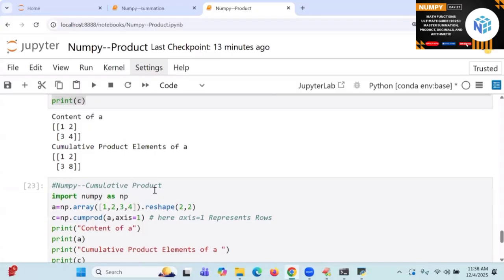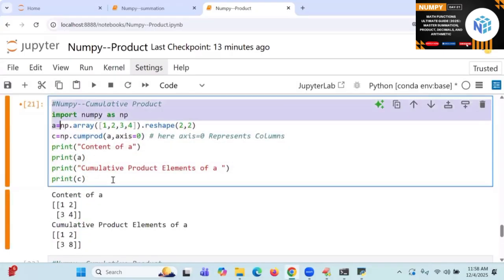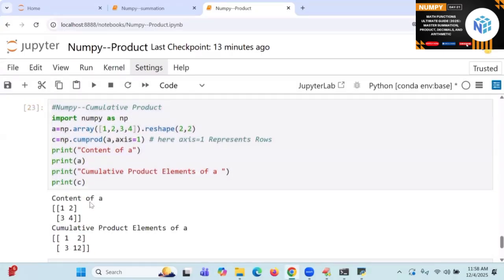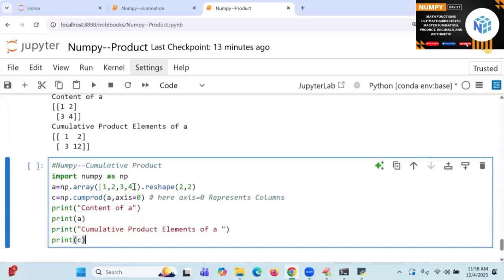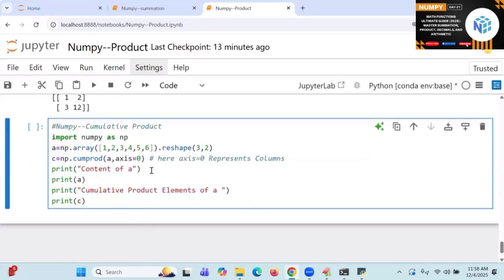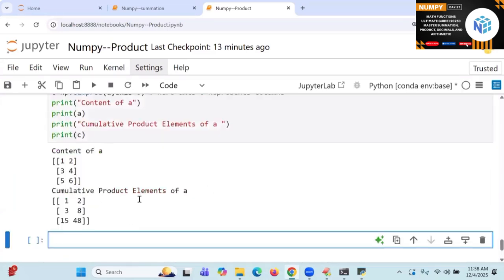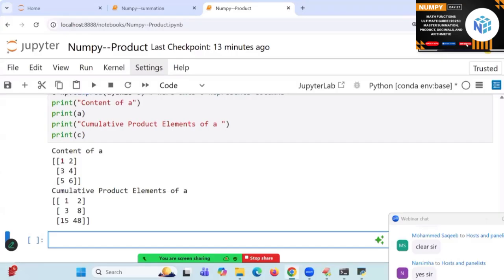Let me go to one big matrix. 1, 5, 6 I will take it. Comma 5, comma 6. I will take it as 3, comma 2. 3, comma 2. What is axis equal to? 0. Try to start here. 1 into 3, 3. 5 into 3 into 1, 15. What is the answer? 15.